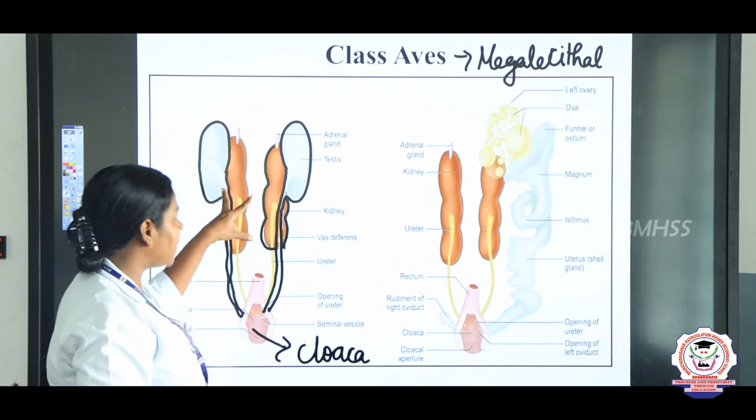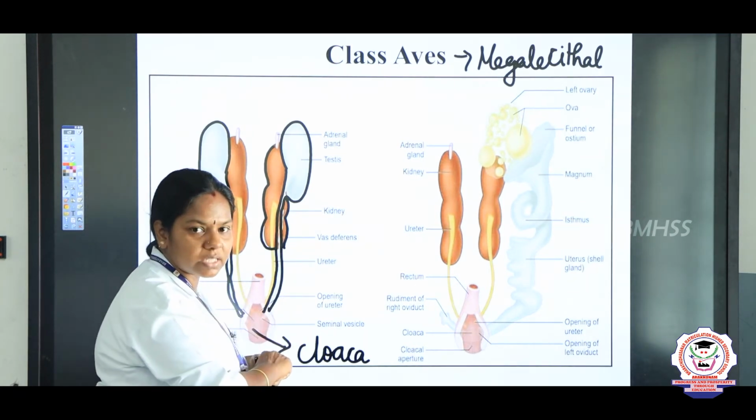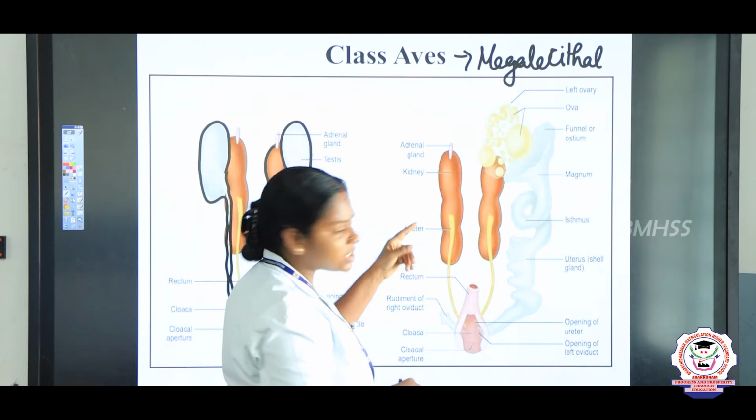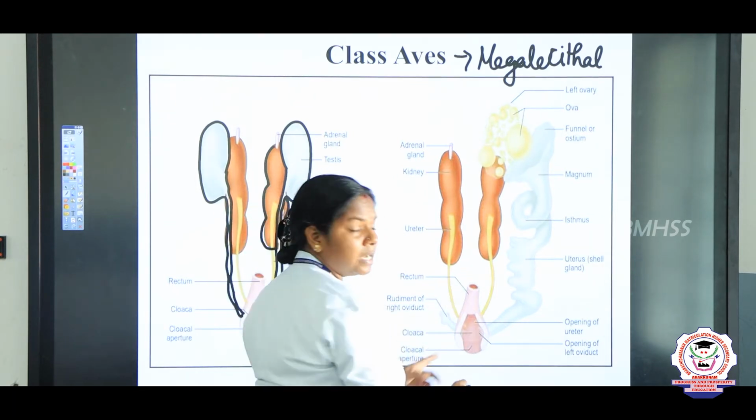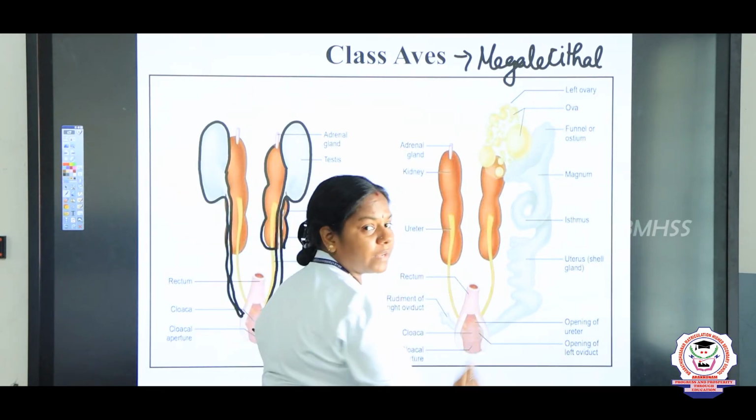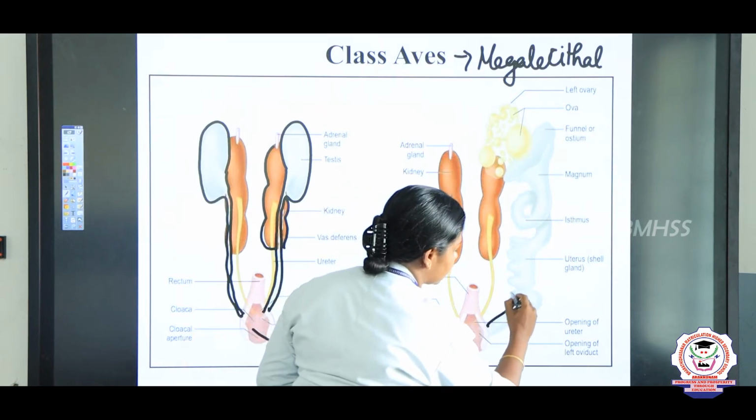So, in male two pairs of testes are seen, but in the female, you just see, children, here also the kidneys are present, but only one ovary is functional.